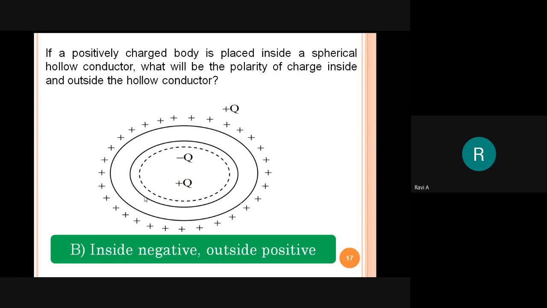That circle is the inner part of the hollow sphere. Now originally the plus q is placed inside the sphere. So using electrostatic principle, what is the electrostatic principle?